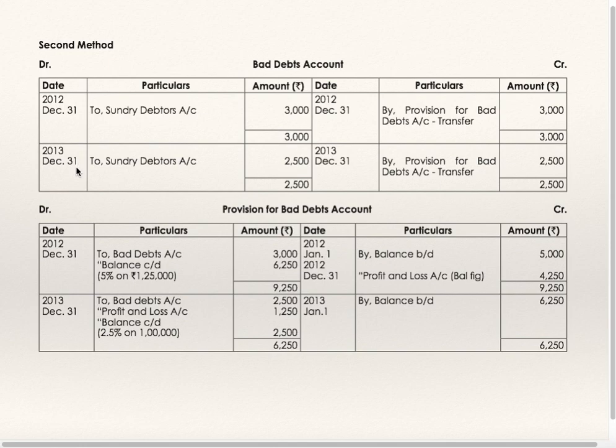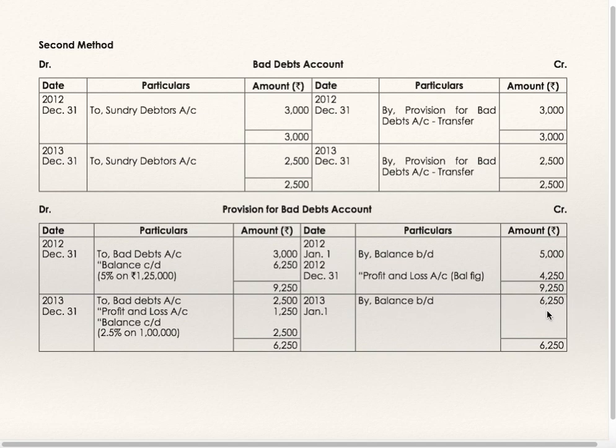Second year, 31st December 2013, to sundry debtors 2500, by provision for bad debts transfer 2500. Closing provision for 2012 is the opening provision for 2013.